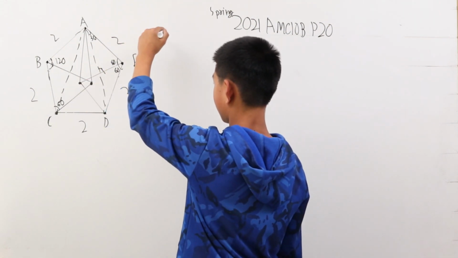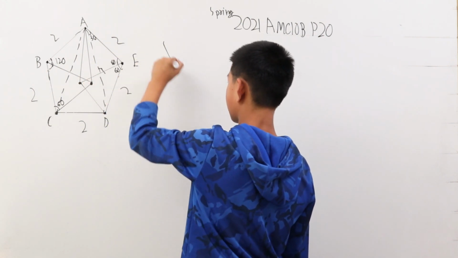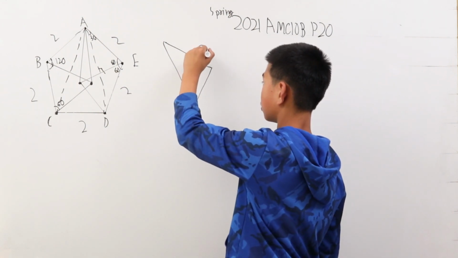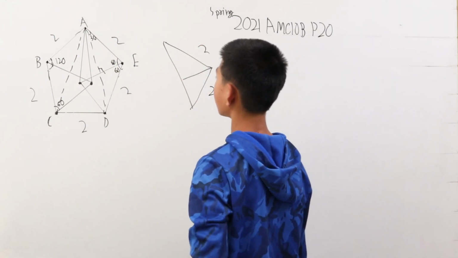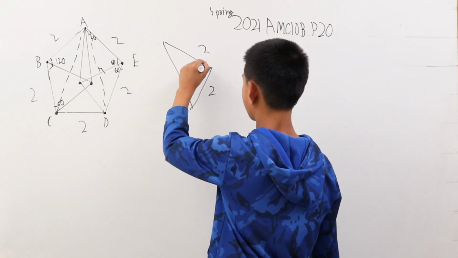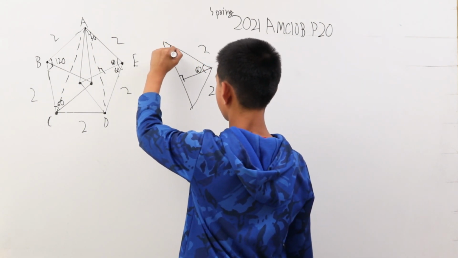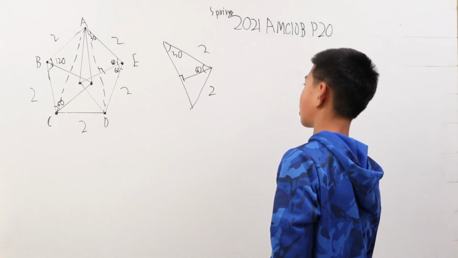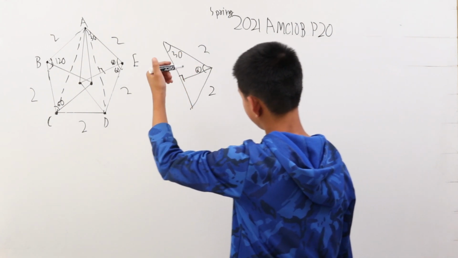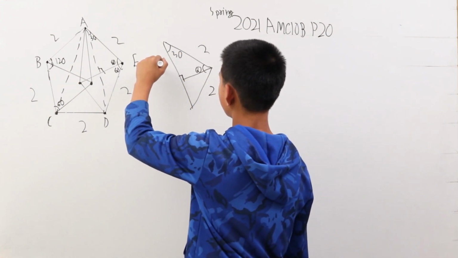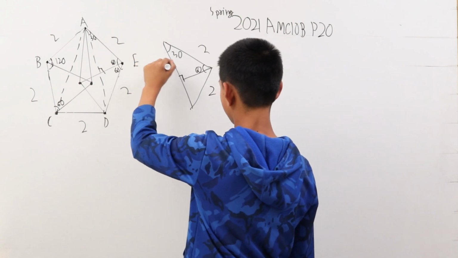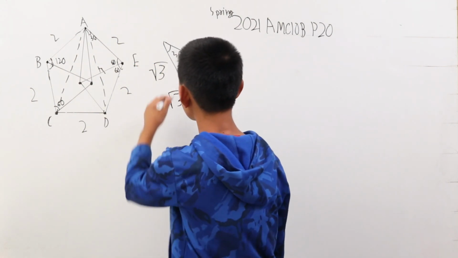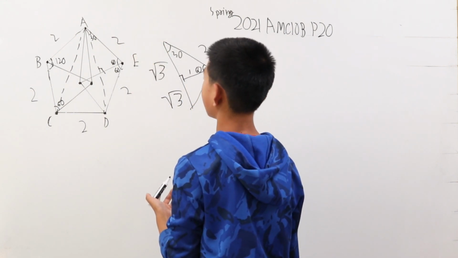And it has some properties. Let's enlarge this, AED, without all the other lines going on. This is 2, 2. When we draw that line from the top, this is going to be a right angle, 60, and 30 degrees. Because this is a 30, 60, 90 triangle, we can find all these side lengths. From the properties, we know that this side is root 3 and this is 1. So root 3 and 1. So this entire length is going to be 2 root 3.